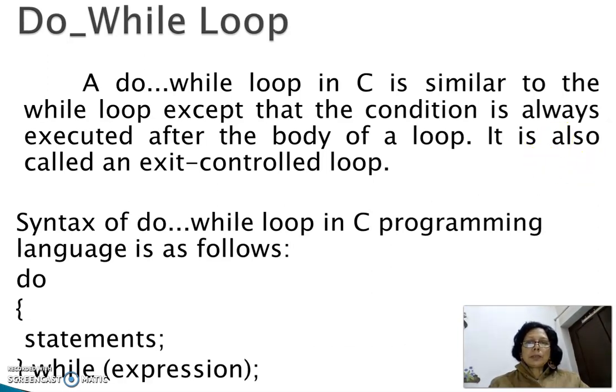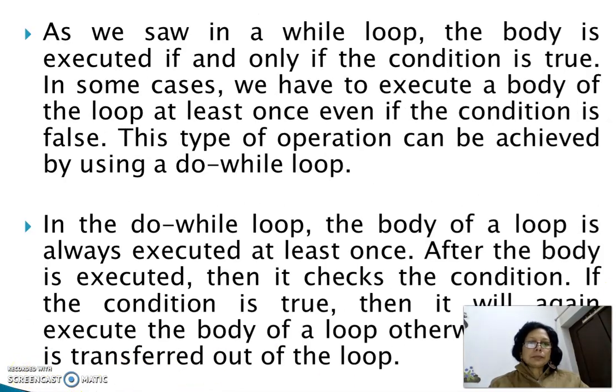A do while loop in C is similar to a while loop, except that the condition is always executed after the body of the loop. It is also called an exit controlled loop. The syntax of the do while loop in C programming language is as follows. Do, opening braces, statements, closing braces, and while expression.